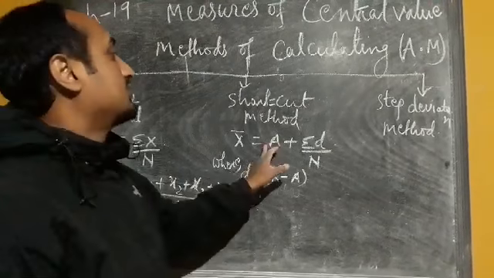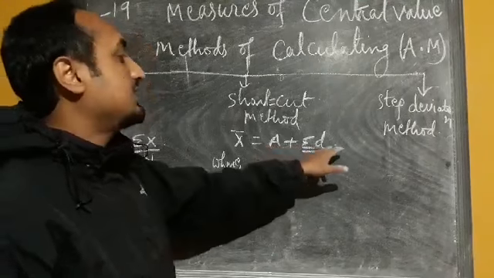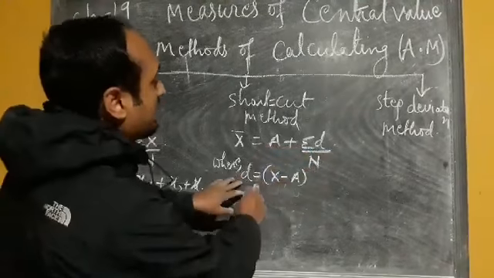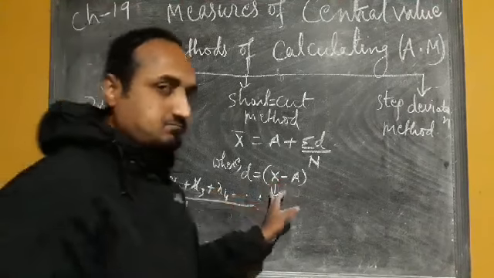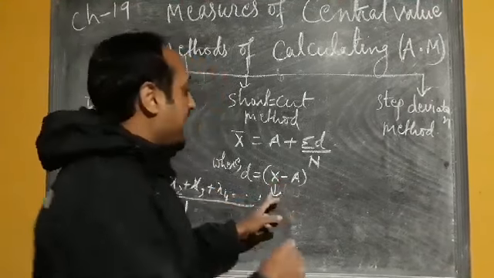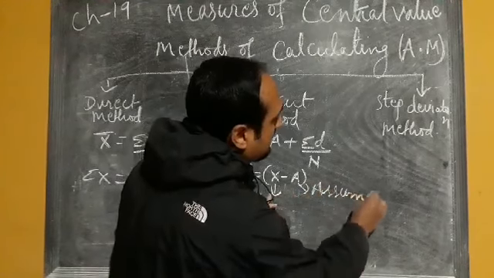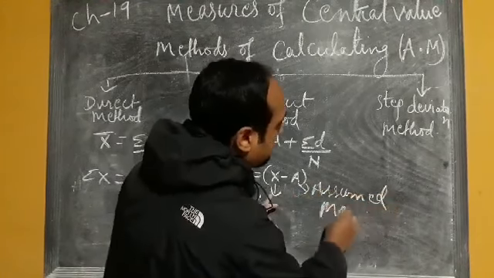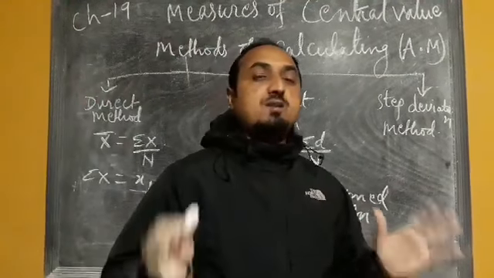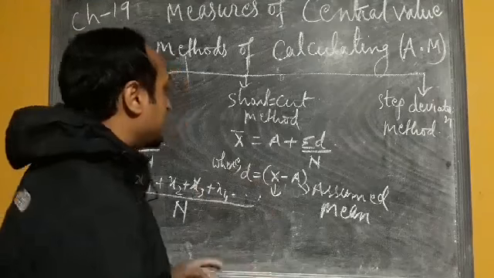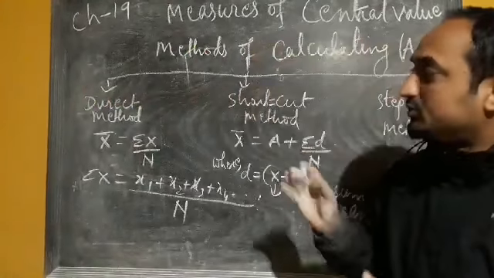In the case of shortcut method, x bar equals a plus summation d by n, where d equals x minus a. What is x? x is the given observation and a is the assumed mean. I think your concept will be clear when I start solving the problem using the different methods. So I will do that.